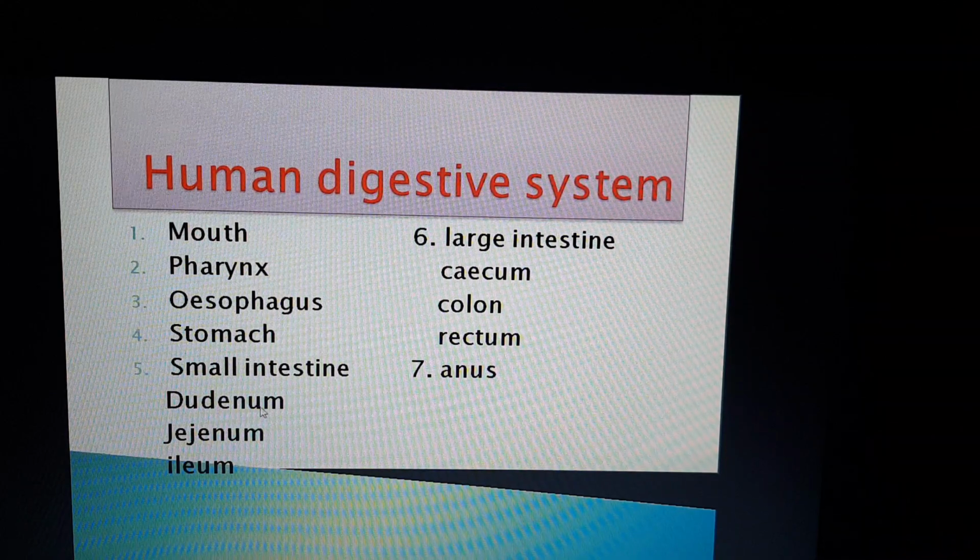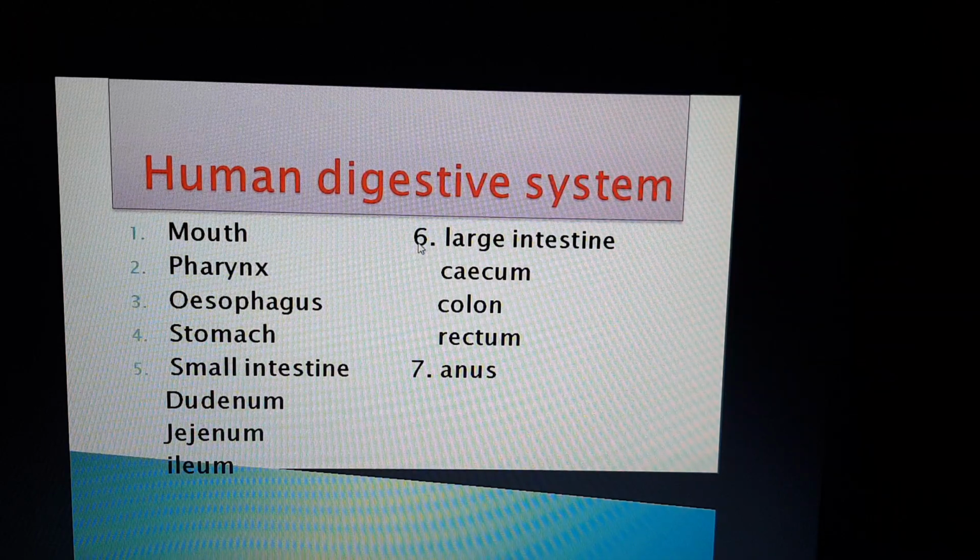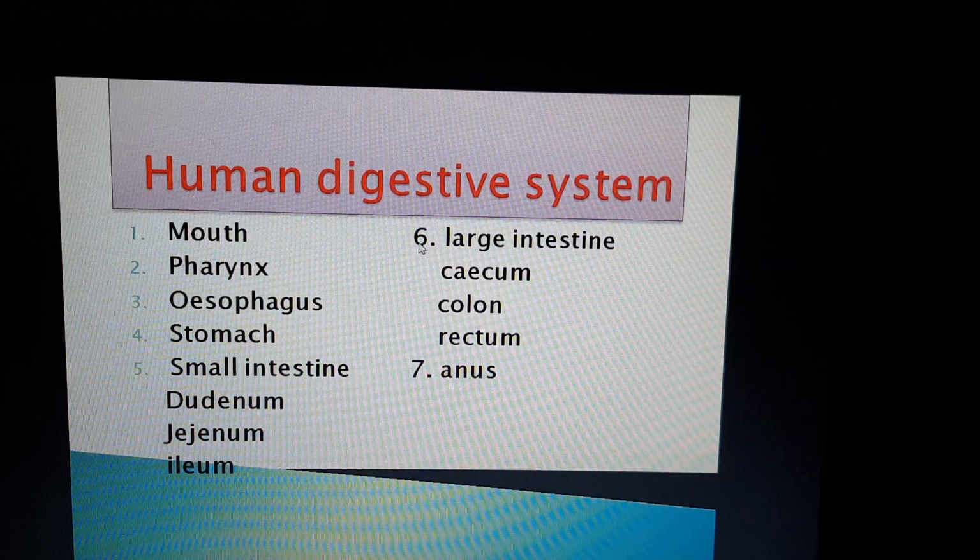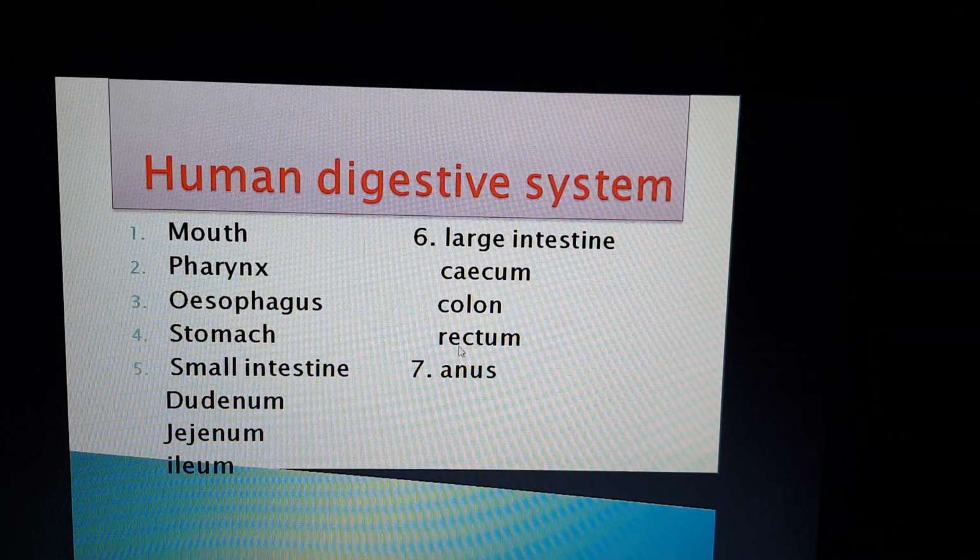Next it leads into the large intestine, which is further divided into 3 parts: cecum, colon and rectum. Finally the large intestine ends with the anus. This much we discussed in our last video.